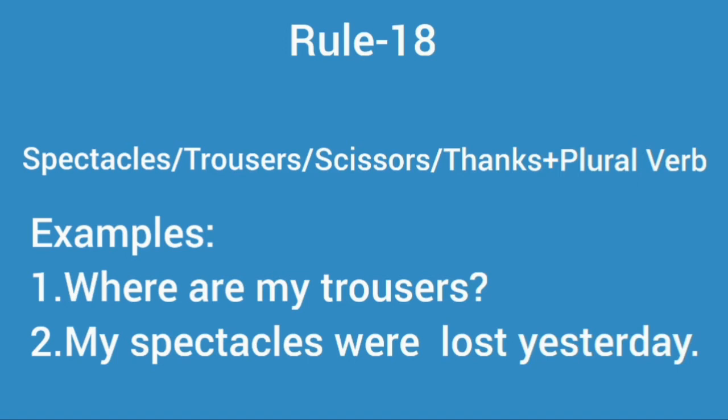For example, where are my trousers? You cannot write where is my trouser because trousers, this one is always plural. Another example, my spectacles were lost yesterday. Here, spectacles is always plural. It carries the plural verb were. So it is my spectacles were lost yesterday. You cannot write my spectacles was lost yesterday.